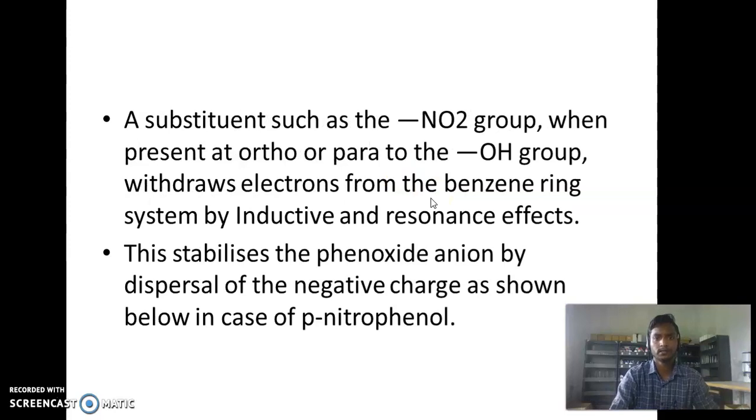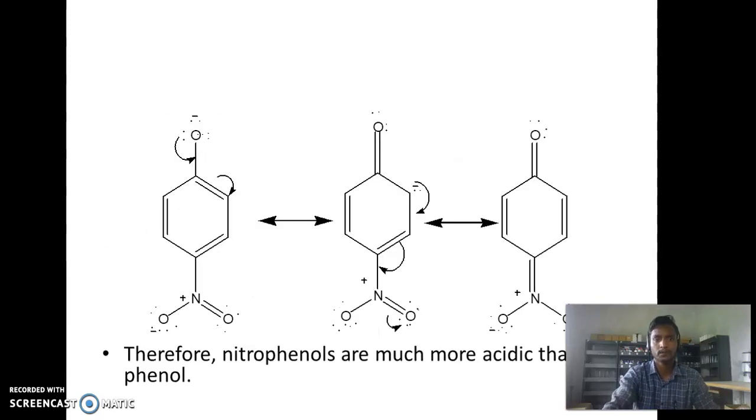A substituent such as the nitro group, when present ortho or para to the hydroxyl group, withdraws the electron from the benzene ring system by inductive and resonance effect. This stabilizes the phenoxide anion by dispersal of the negative charge as shown below in the case of para-nitrophenol, shifting the charge. Therefore nitrophenols are much more acidic than phenols. Phenols are less acidic than the nitrophenols.